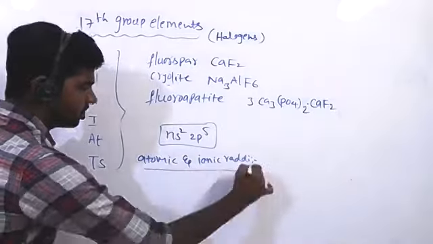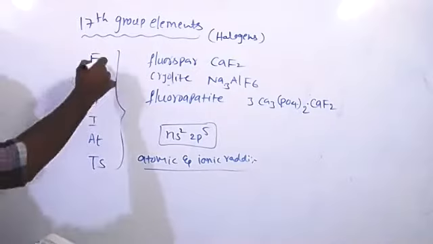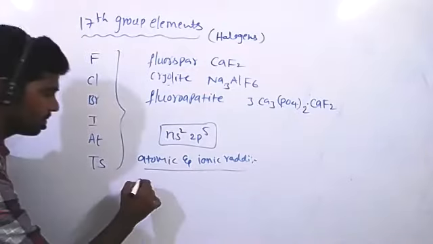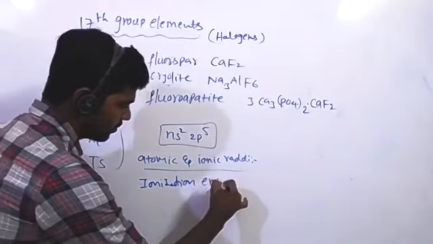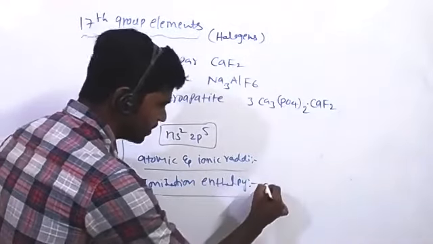From fluorine to astatine, atomic size gradually increases because the number of shells is increasing. Fluorine has a very small size. We will discuss this under the point anomalous properties of fluorine. Next, ionization enthalpy. Ionization enthalpy decreases down the group.